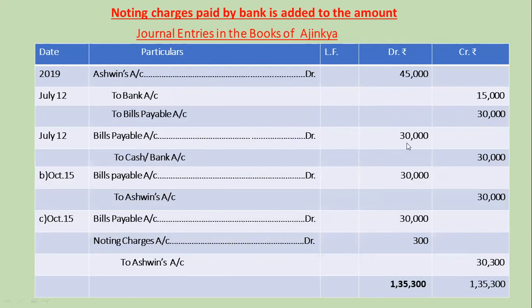Second, bills payable account debit 30,000 to cash or bank account rupees 30,000, being our acceptance honored on the due date. Third, bills payable account debit 30,000 to Ashwin's account rupees 30,000, being our acceptance dishonored. And last, bills payable account debit 30,000, noting charges account debit 300 to Ashwin's account 30,300, being our acceptance dishonored and noting charges payable.